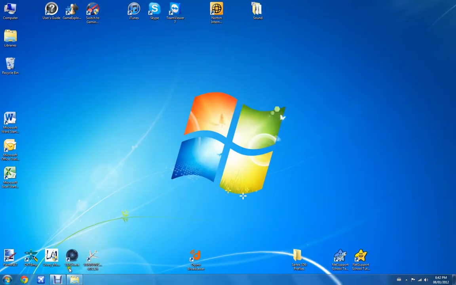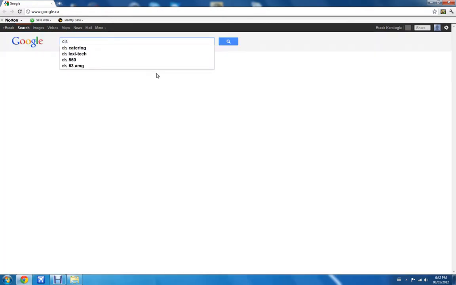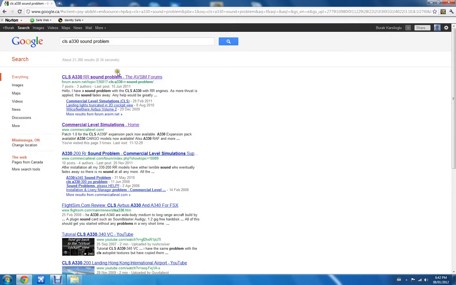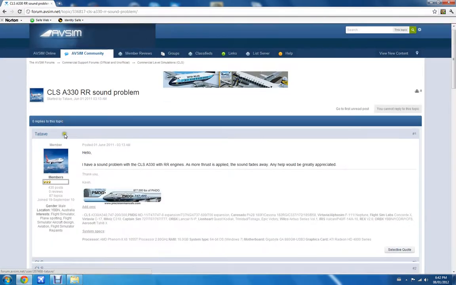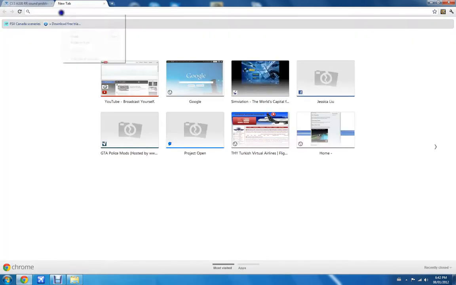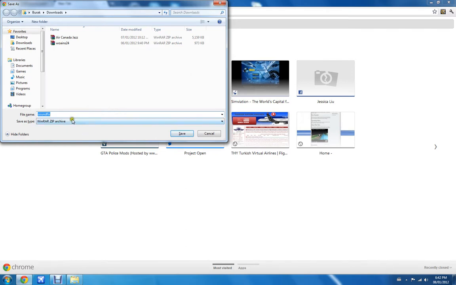Now the other way you can do this is by getting a sound fix if that's what you want. So just type in CLS A330 sound fix or sound problem. Go to the AvSim forums. Scroll down till you see newbie. You want to copy that link and just paste it there. You don't even have to go to a website. It's just a file, and it's going to come up as sound fix.